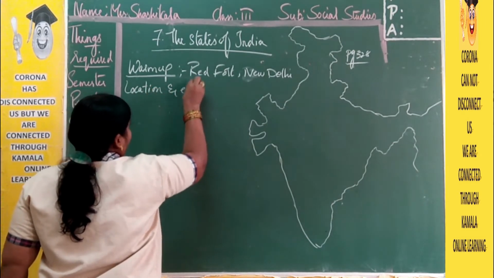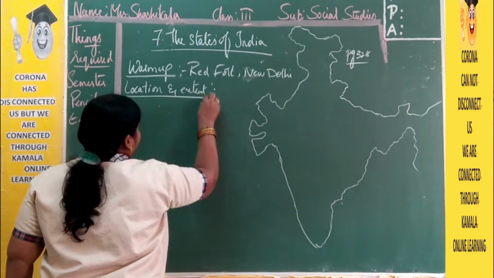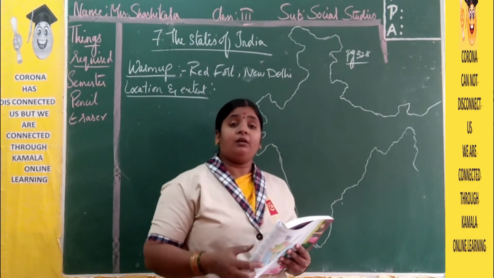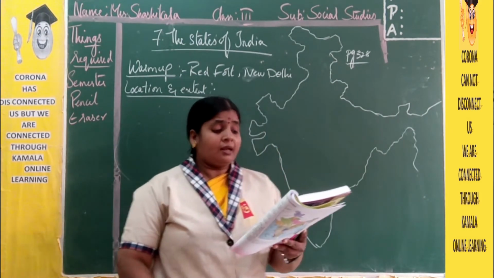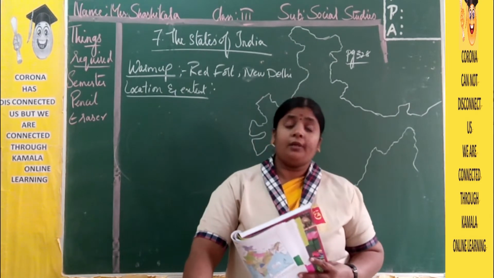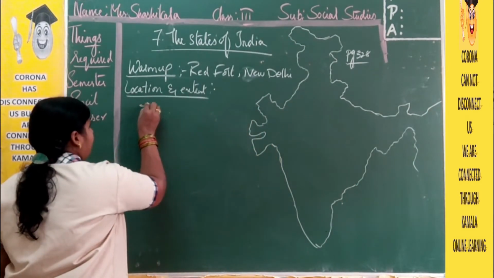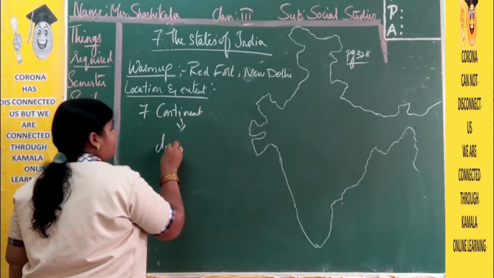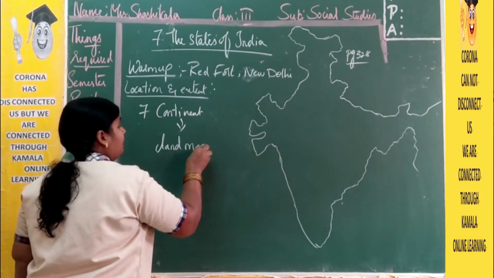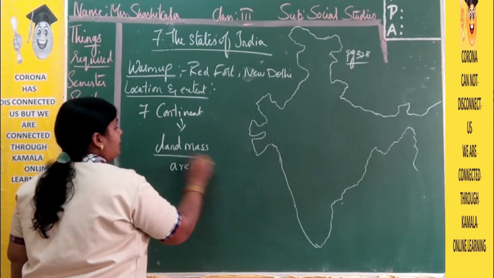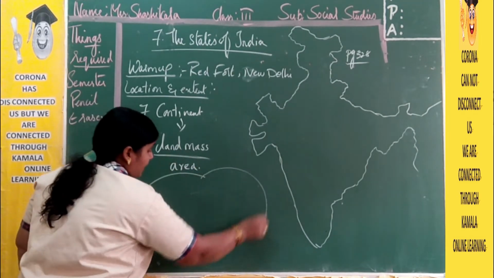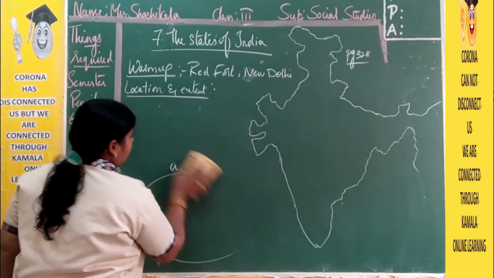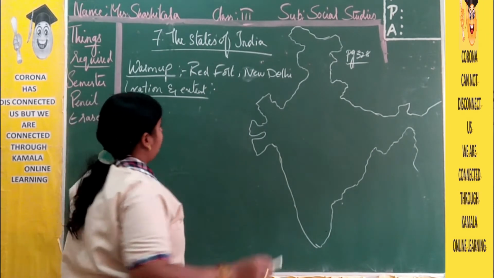Now next, location and extent of India. Where is India located, and what is the length and breadth of India? The complete area of India also we are going to do. Now India lies in the continent of Asia. So how many continents do we have? We have 7 continents. And what is a continent? Nothing but a huge land mass, a huge piece of land. So India comes under the Asian continent.